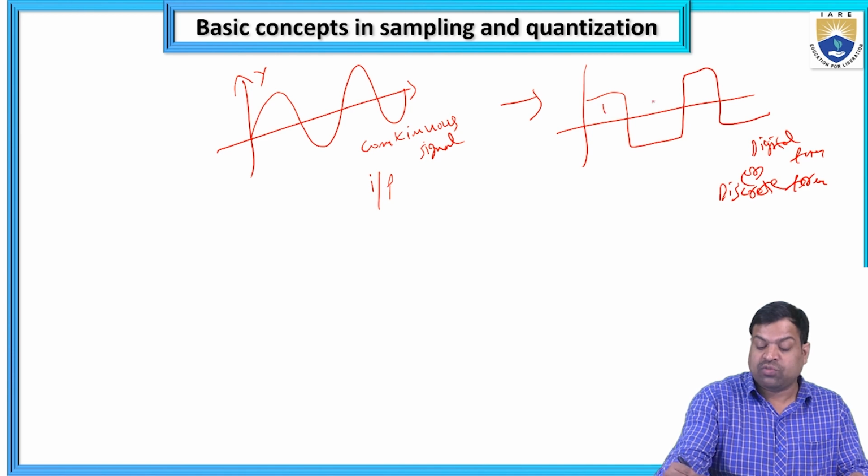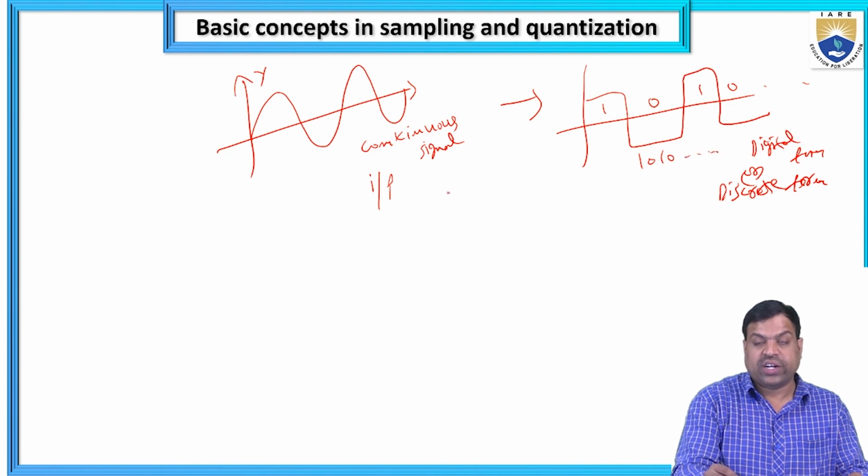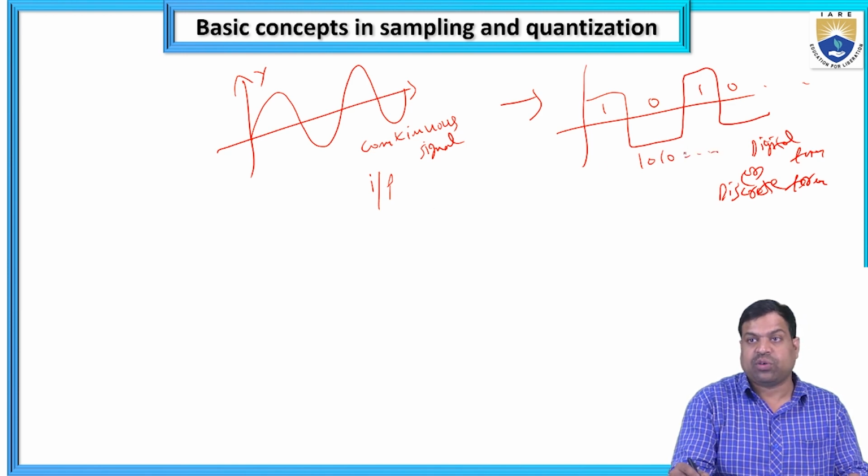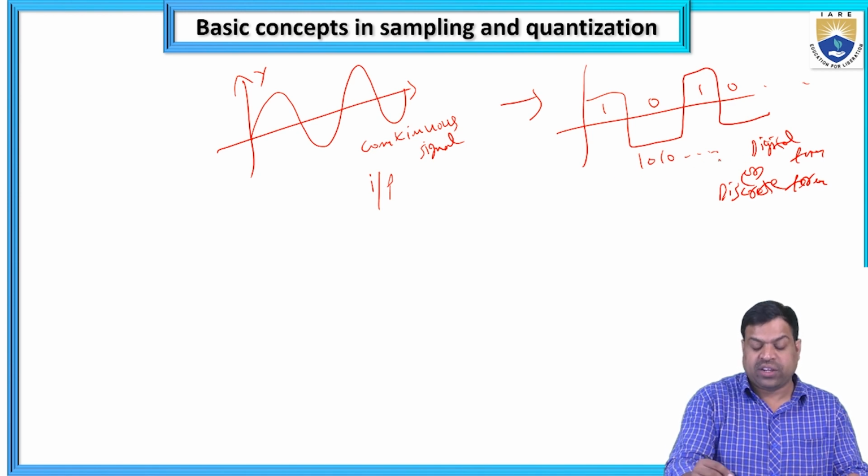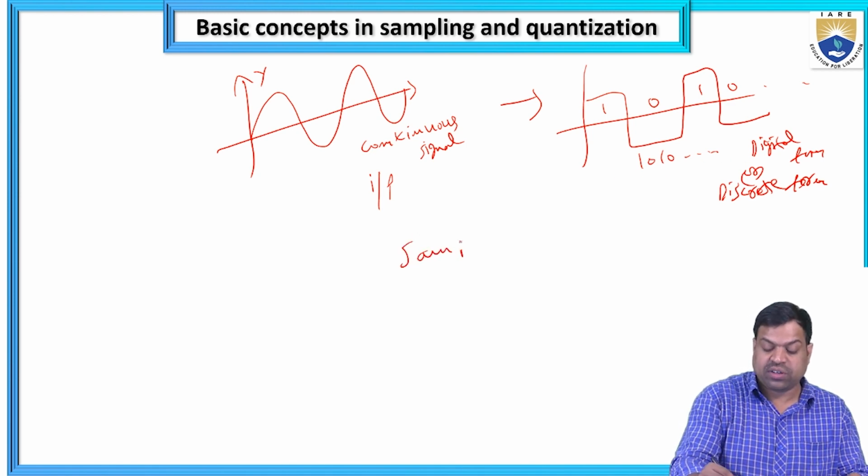Discrete form means 1, 0, 1, 0, and so on, in the form of binary. So continuous signals are converted to the digital form, that is, the discrete form, converting to binary. That is called sampling and quantization.